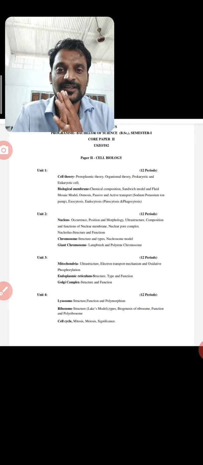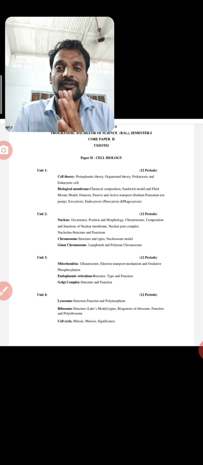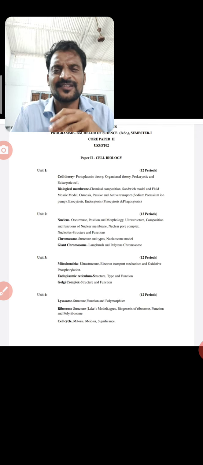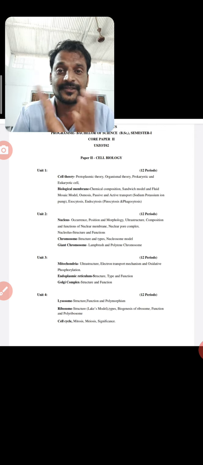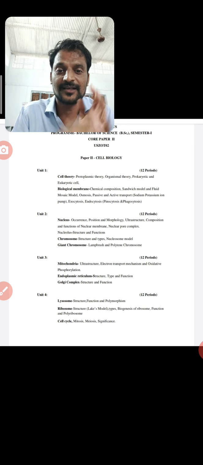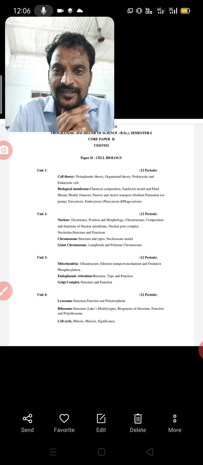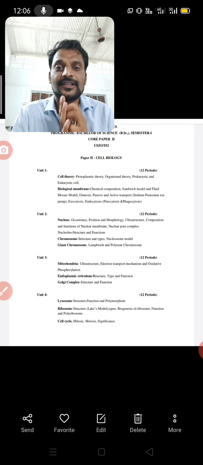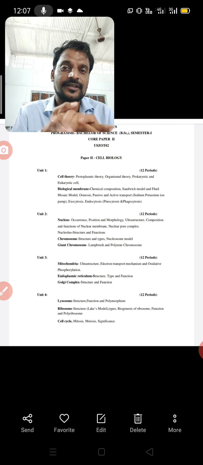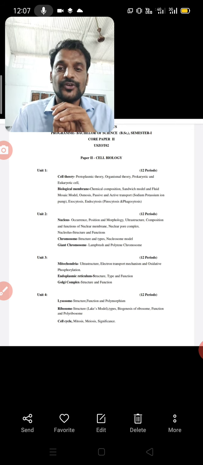Every cell's outer covering is called the plasma membrane. In some cells there is a cell wall, like plant cells. In bacterial cells there is peptidoglycan. Then osmosis, passive and active transport, then exocytosis, endocytosis, which are described in unit 1. Each paper has 4 units.